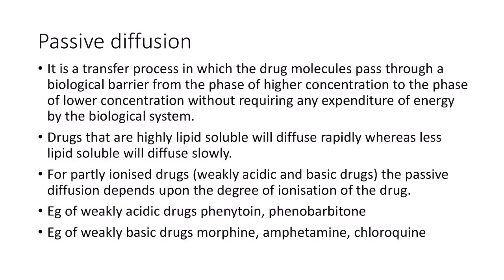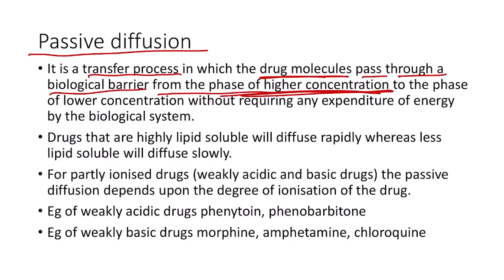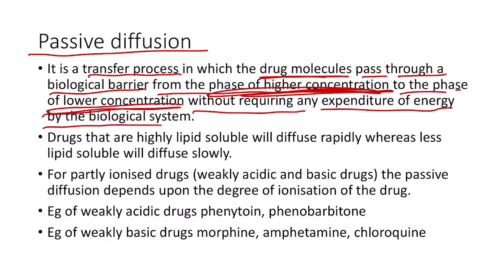Coming to the first one, passive diffusion. It is basically a transfer process in which the drug molecules pass through a biological barrier, that is the cell membrane, from the phase of higher concentration to the phase of lower concentration, without requiring any expenditure of energy by the biological system. So it is a process in which there is no expenditure of energy, and the drug molecules move from higher concentration to lower concentration.